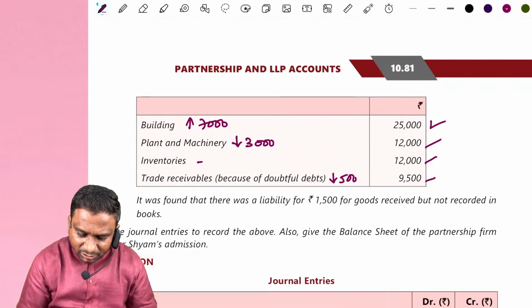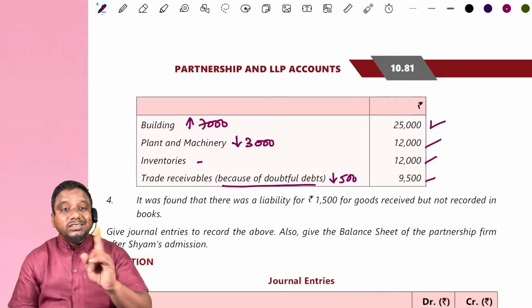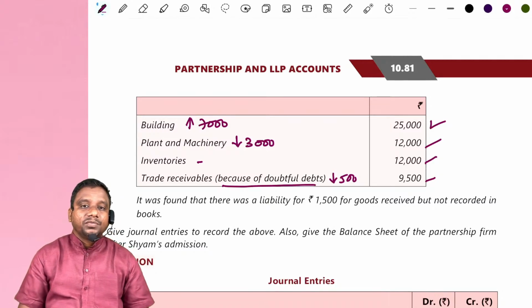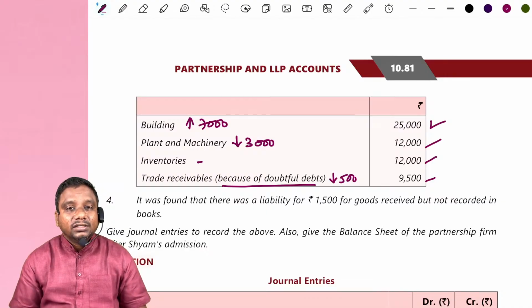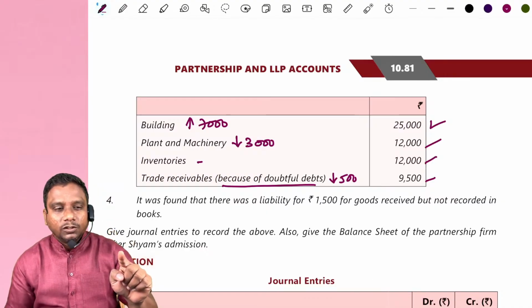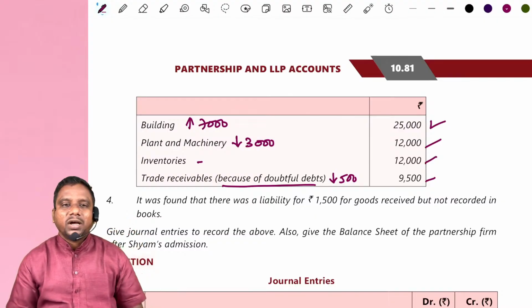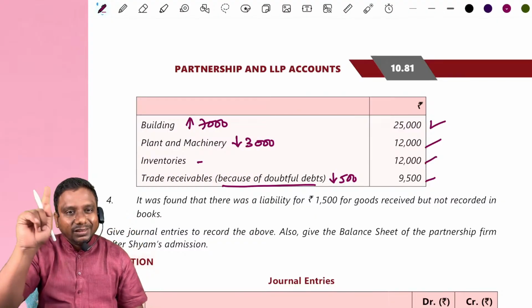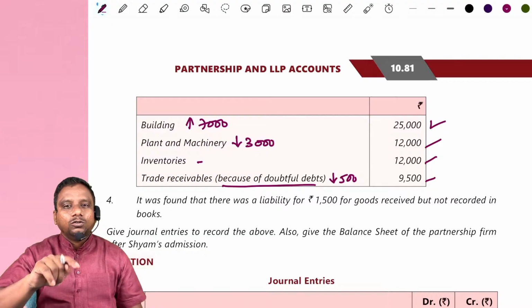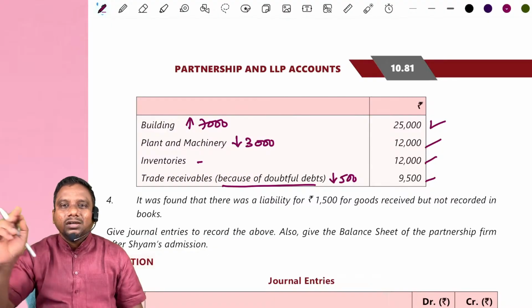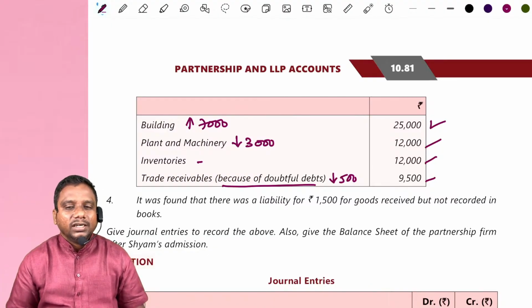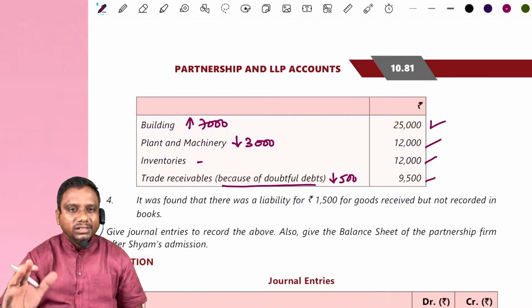They said this is due to doubtful debts. This is not due to bad debts. Do remember, this is due to doubtful debts. So at the time of showing debtors in the balance sheet: trade receivables 10,000 minus provision for doubtful debts 500, net amount 9,500. Is it clear, students?